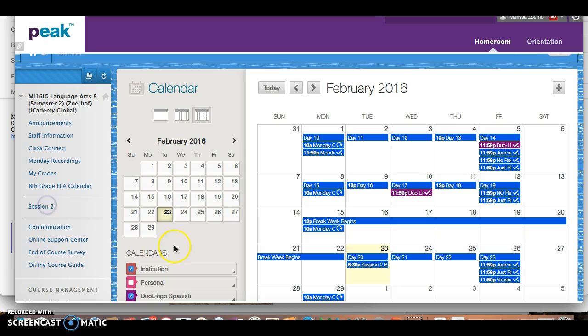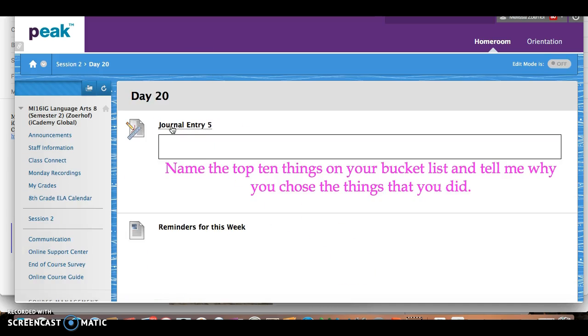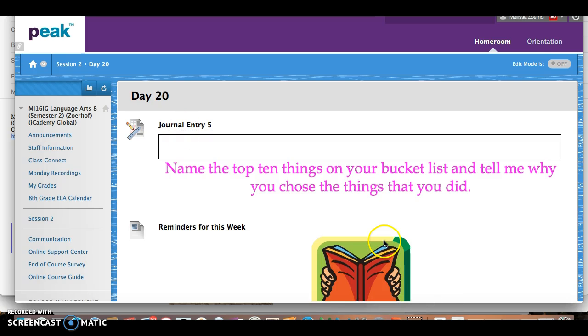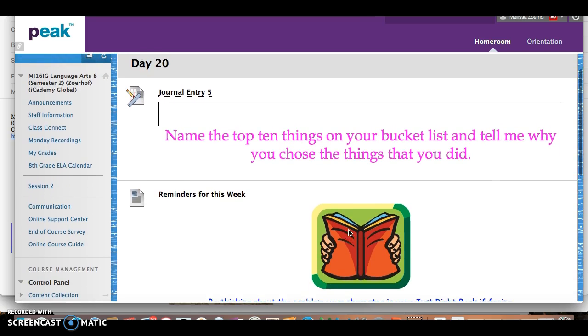So Session 2 you're going to click on and open up, and because the calendar said today was Day 20 of second semester, you're going to click on Day 20 here. Now remember, I start every week with giving you guys some reminders, and we always have a journal entry due on the first day of the week. So here is today's journal entry.